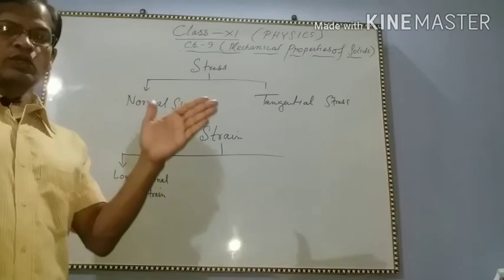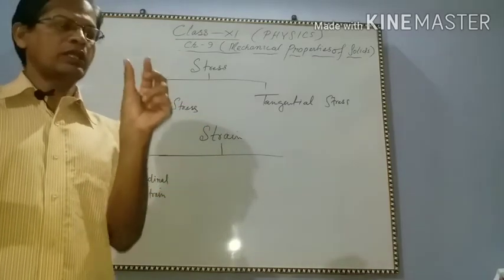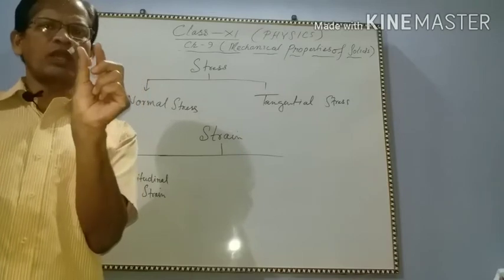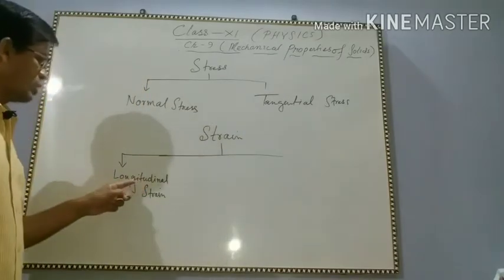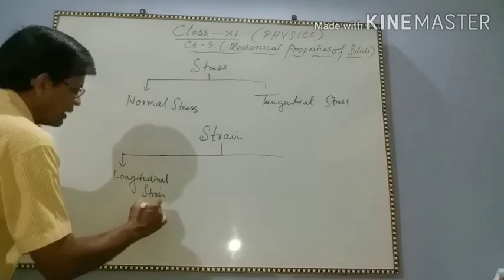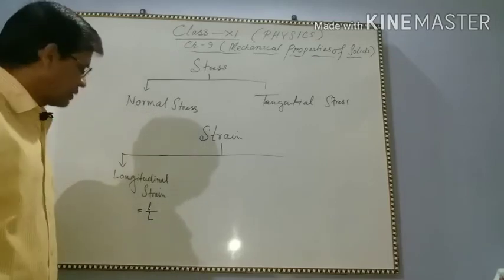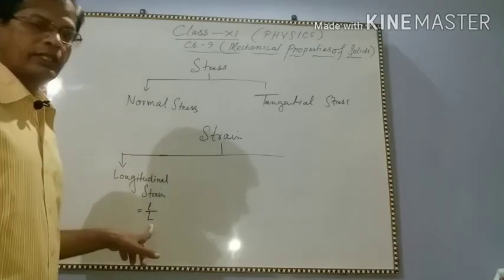Suppose there is a rod and it is given force, its length increases by a small amount. So longitudinal strain will be ΔL by L. ΔL is the change in length, capital L is the original length.